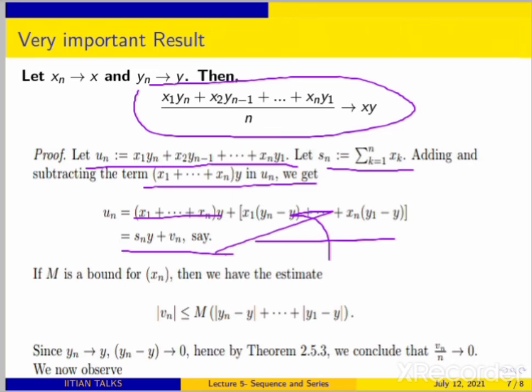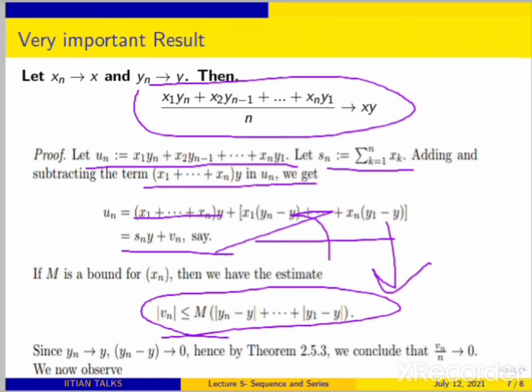Then you take the modulus of vn, which is less than or equal to this one. Why is that? Because you know the mod of x1 is less than or equal to m. The xn's are bounded, since xn is convergent, so xn is bounded. This is coming from here. Take the mod and apply the triangle inequality, and you know yn converges to y, so yn minus y goes to 0.